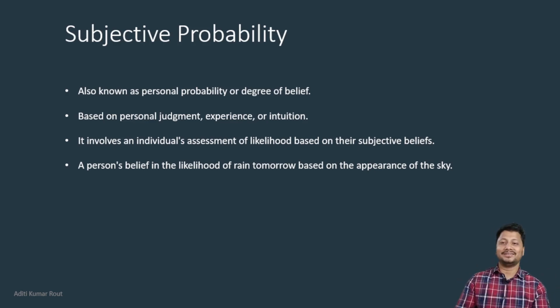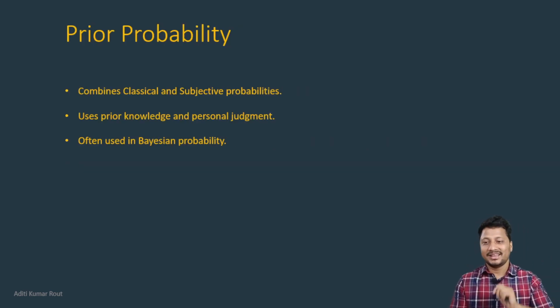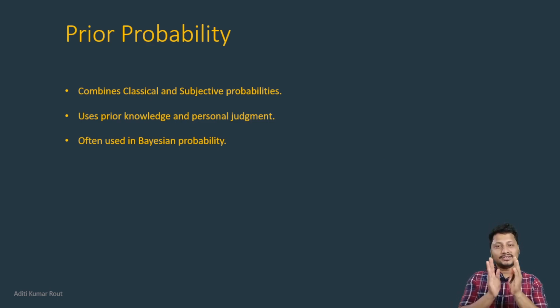Let's go for the next two categories, the derived subfields of probability, so that we can better understand these three categories, because these two categories are derived from these three categories. The first derived category here is prior probability. It is the combination of classical and subjective probability. That means we have the prior, theoretical knowledge, and we have a personal judgment. If we combine these two, it is known as prior probability, and this is the foundation of Bayesian statistics.